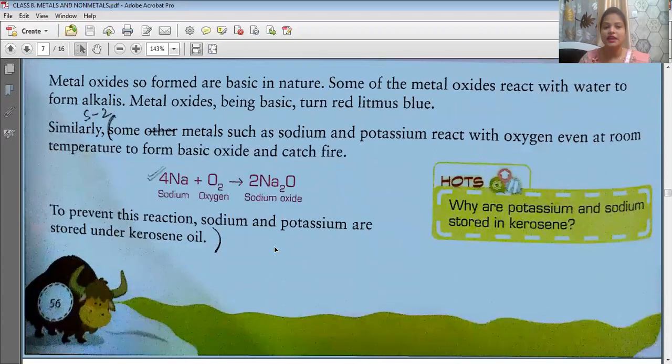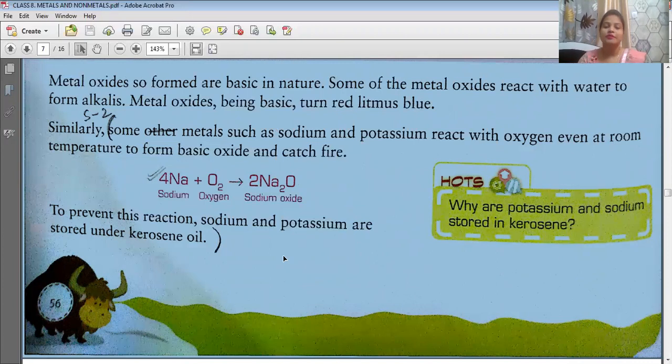So metal reacting with oxygen gives metal oxide. Now this product, that is metal oxide, which is formed, is basic in nature. If it is basic in nature, what will happen? It will turn red litmus to blue because bases turn red litmus to blue.